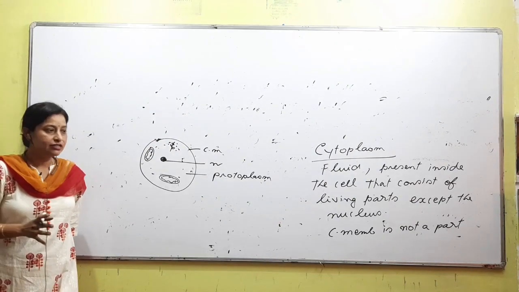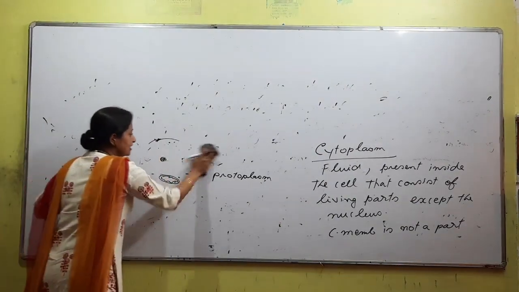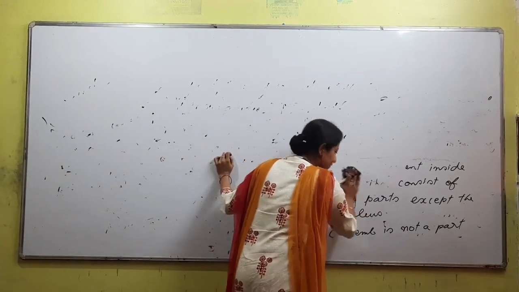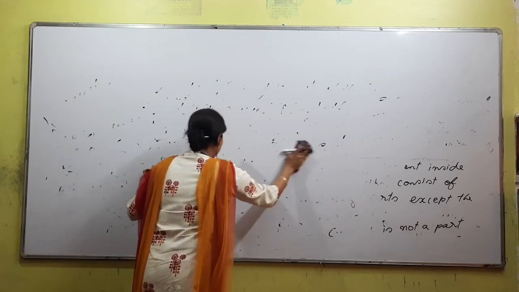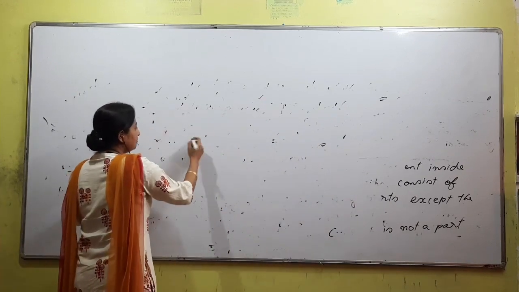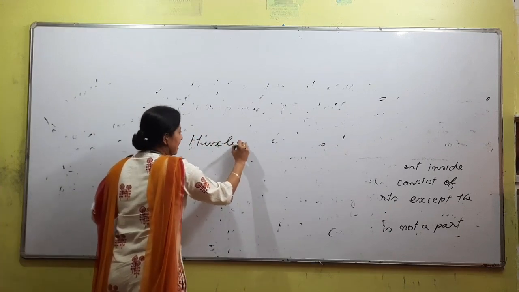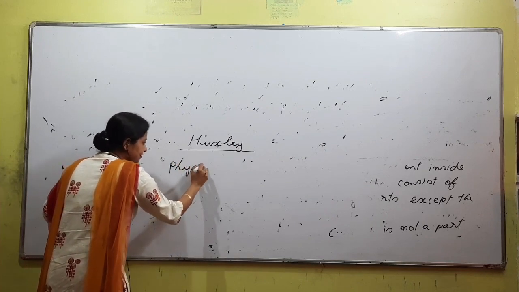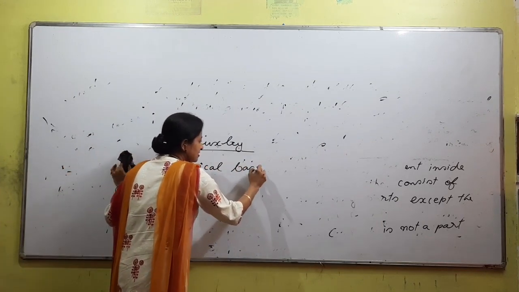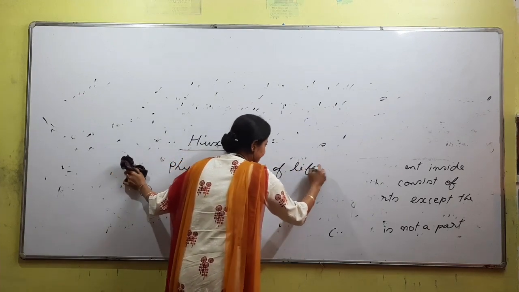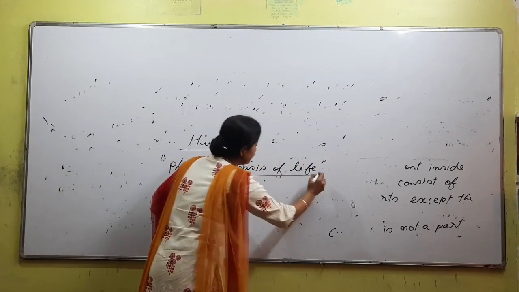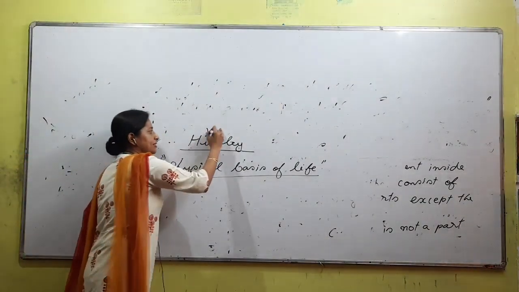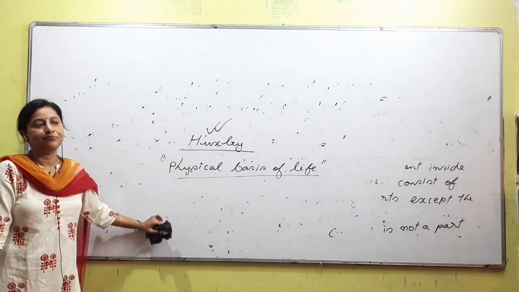Understood? Okay. Next, protoplasm, what did I say, is the basic unit or the living content of a cell. Regarding protoplasm there is a line, there was a scientist called Huxley. What he said: protoplasm is the physical basis of life. From an entrance exam point of view, a question has been asked: who said protoplasm is the physical basis of life? So you need to remember the name of the scientist. Is the point understood?